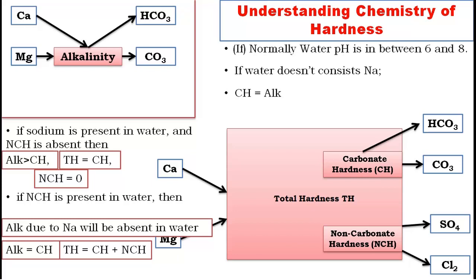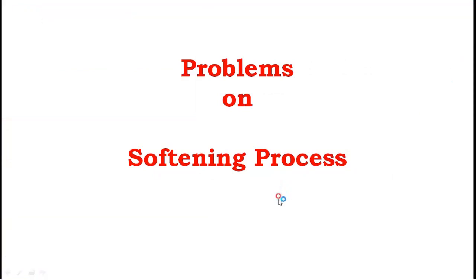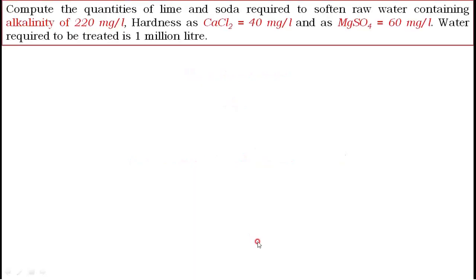This is all about the chemistry behind the hardness. If we know this, then only we can go to the problems and solve them. I'll consider the first problem. Now we will solve one problem on softening. Compute the quantity of lime and soda required. For softening, lime and soda we use in the lime soda process.